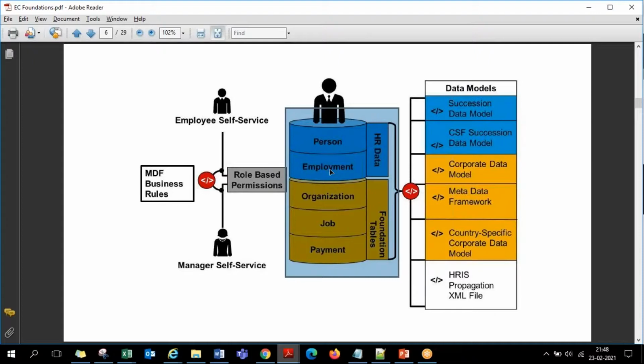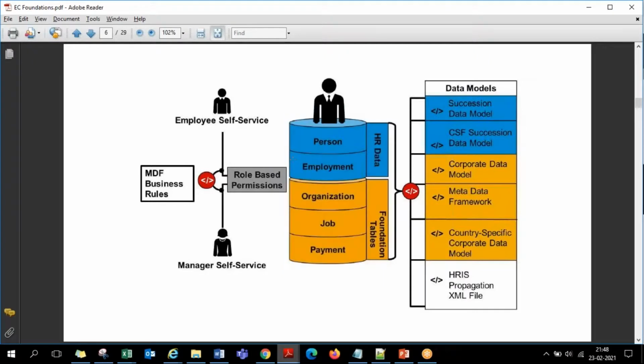Personal information means the information which belongs to the employee, nothing to do with the company he joins. His dependent details, his contact details, his address, his national IDs, his bank account details, his education details, certifications, everything is the employee's personal information. Either he joins company A or company B or company C, whatever company he joins, this data is the same.